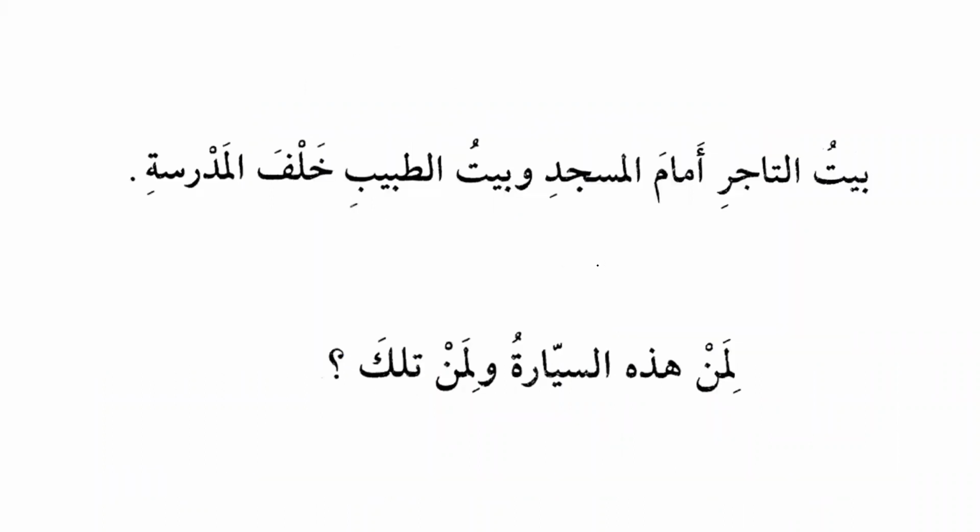Okay. Bayt al-Tajiri amam al-masjidi. Now here we have Bayt al-Tajiri, so this will be subject, and amam al-masjidi will be predicate. What do you remember about amam? As we discussed in the beginning of the lesson, it is dharf, meaning it is an adverb, plus mudaf.